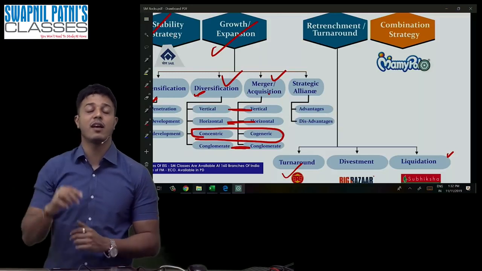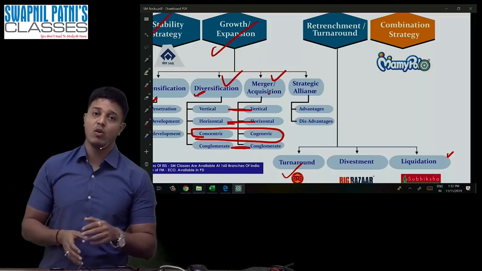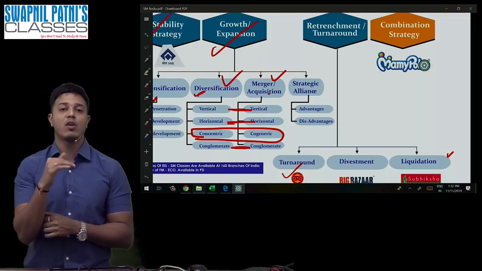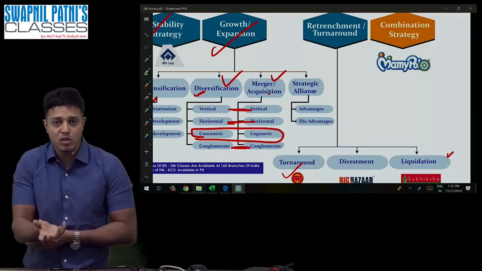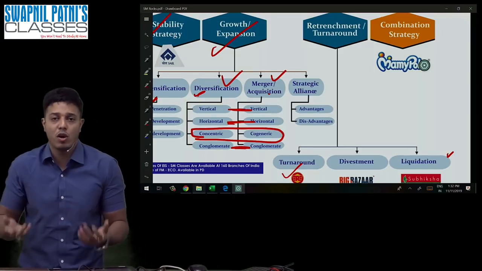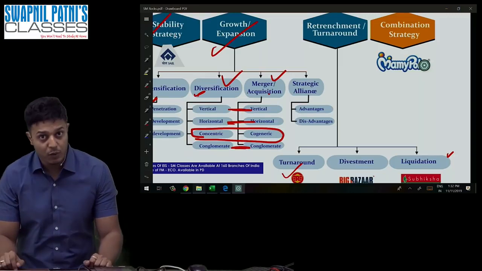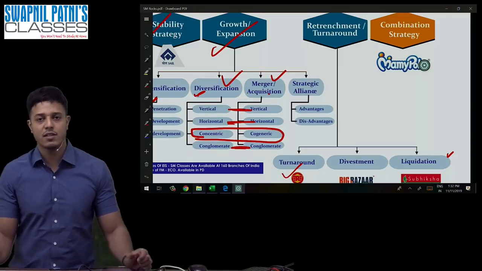And then retrenchment is again divided into three parts. First you go for turnaround. Again you are not satisfied, you are not getting good results, you go for divestment. And still you are not able to recover back, you go for liquidation. So I hope you understood, guys. The entire chapter is over.